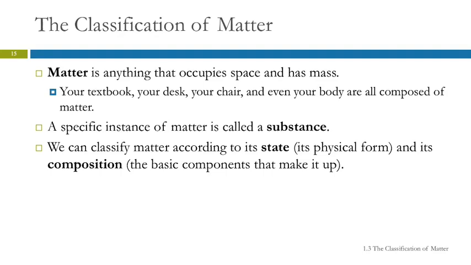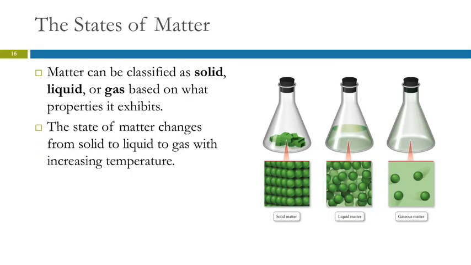Two very useful ones are the state and the composition. So the state would be the physical form, the composition is what is it composed of. So there are three primary states of matter. There are some other ones, but we're not going to talk about them in this class. So solid, liquid, and gas.